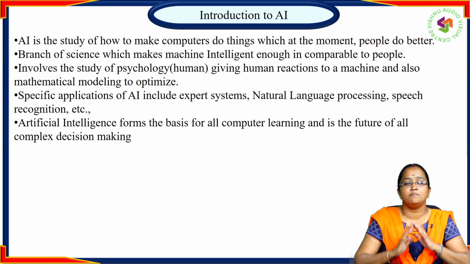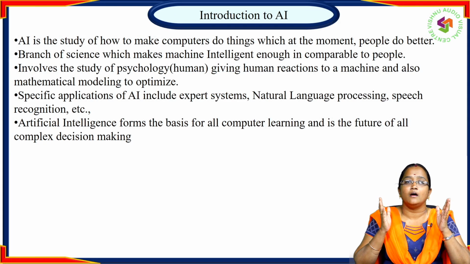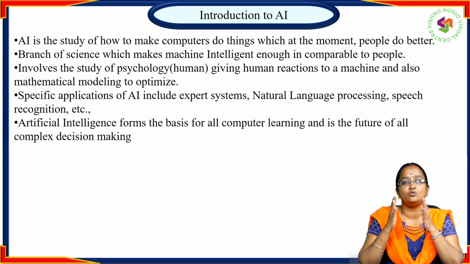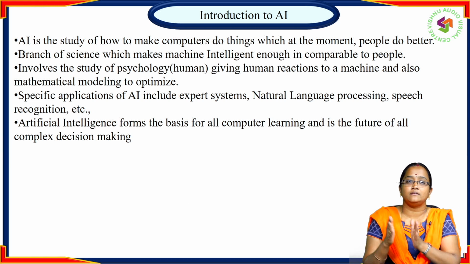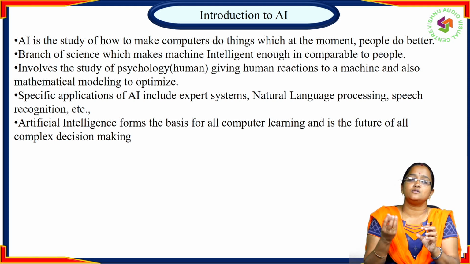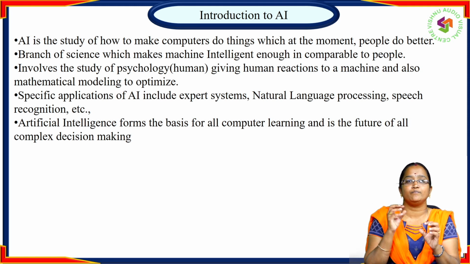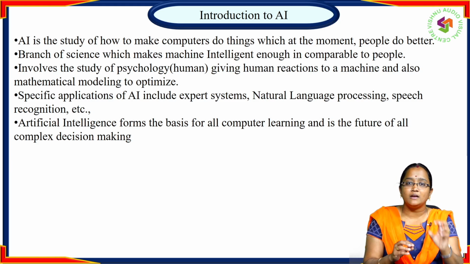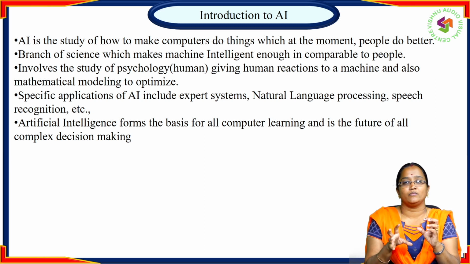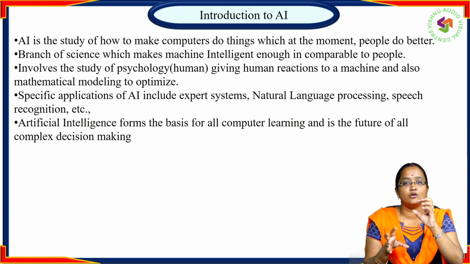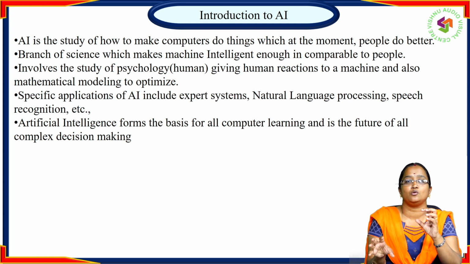AI is basically artificial intelligence, or we can divide it into two parts: man-made things. Artificial means man-made things. So in those man-made things we are going to incorporate intelligence. Here we are going to take it as a machine. A machine will act like a human, it will behave like a human.